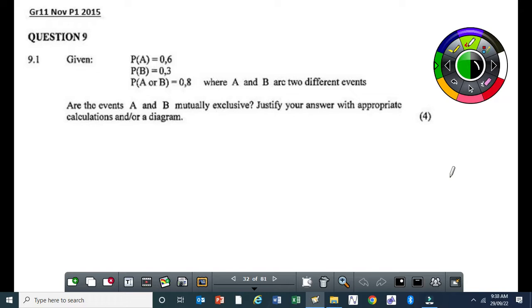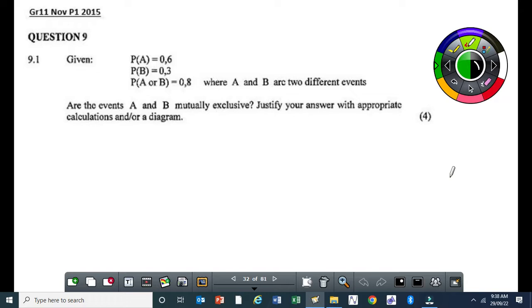Now, after I've shown you this example, please don't be scared if you see a question like this. I'm saying this from experience because some learners, when they see a question like this, the brain shuts down. This is a very, very easy question.